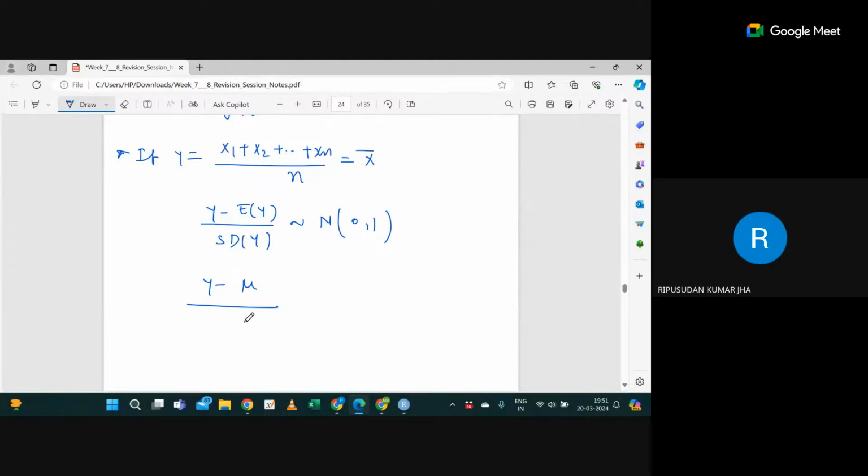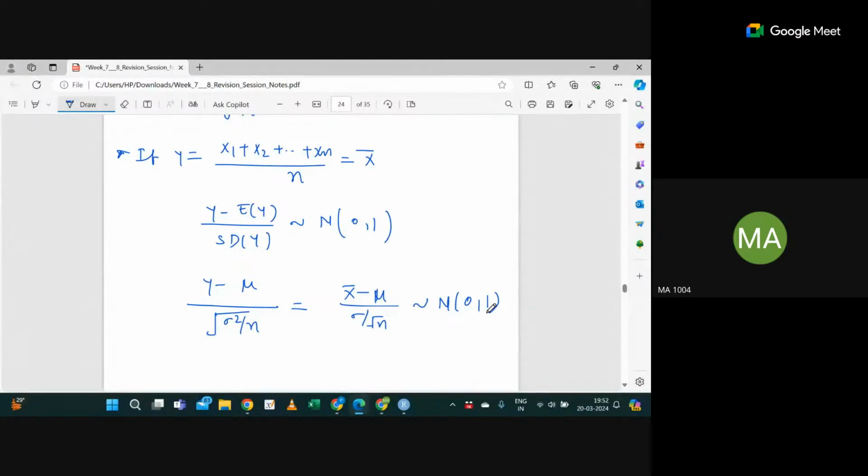Root under sigma square upon n. Correct. This is same as I can say x bar minus mu divided by sigma by root n. This follows normal 0, comma 1, or not? Yes, sir. Fine? Yes, sir. Correct.